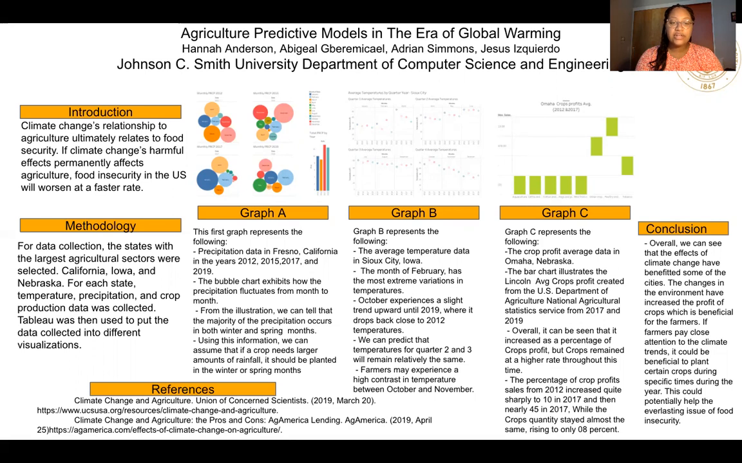Using this information, we can assume that if a crop needs larger amounts of rainfall, it should be planted in the winter or spring months.